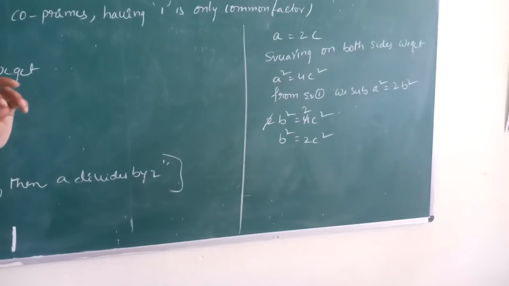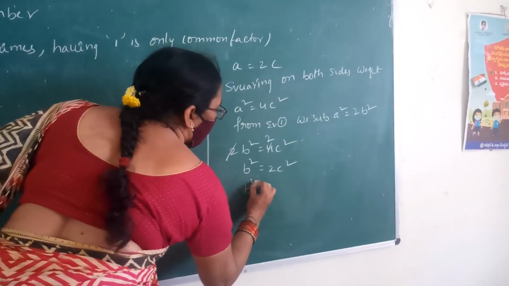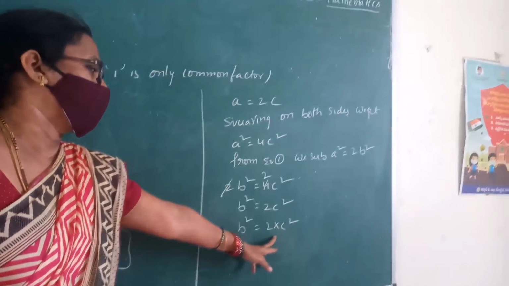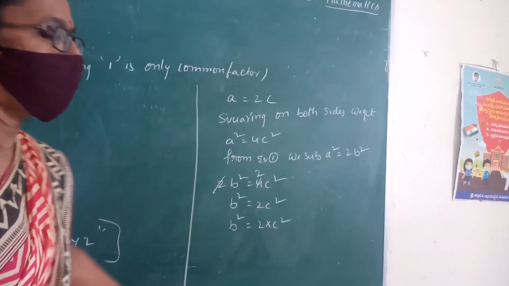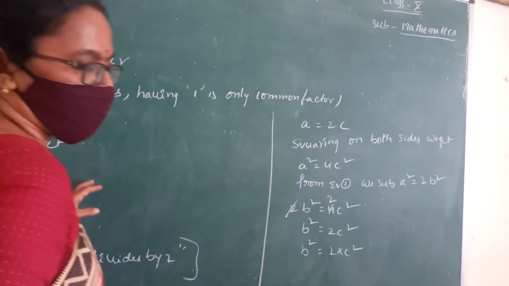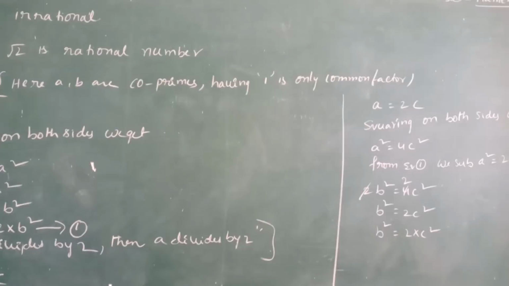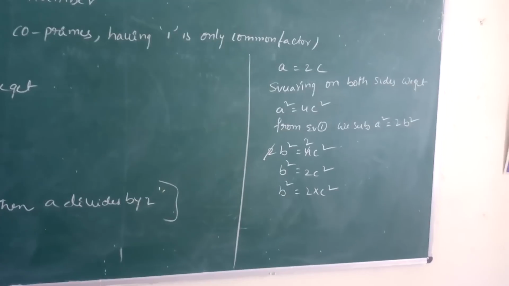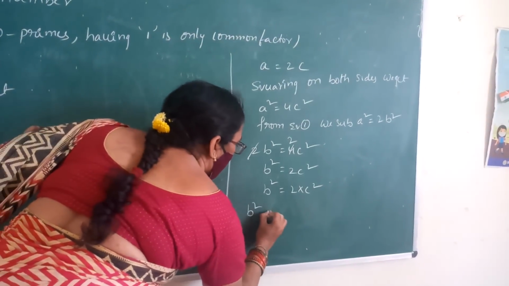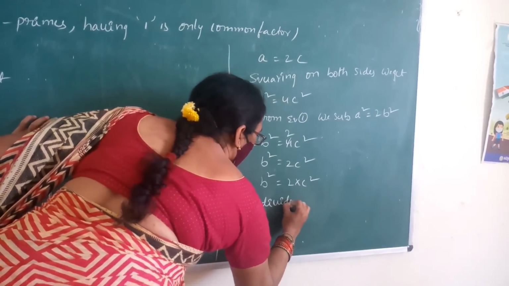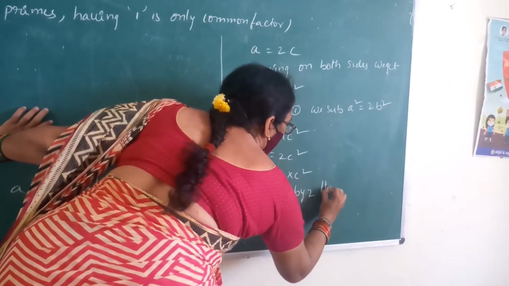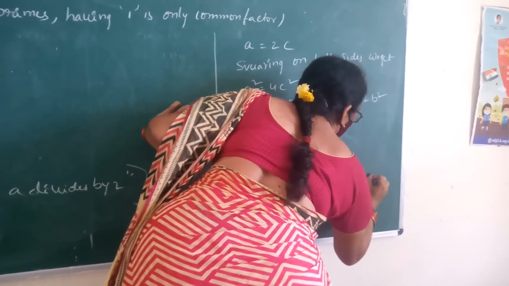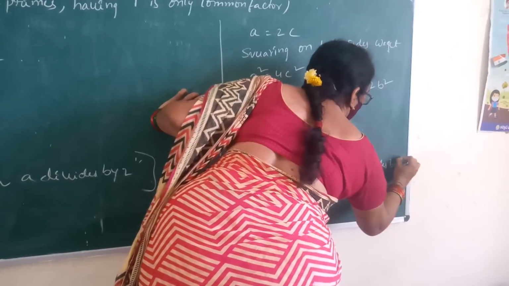Children, observe carefully all of you. b square equal to 2 into c square. Again, b square has two factors, 2 and c square. Using the statement, what is the statement? If p is a prime number and p divides a square, then p divides a. By that statement, b square is divisible by 2, then b is divisible by 2.